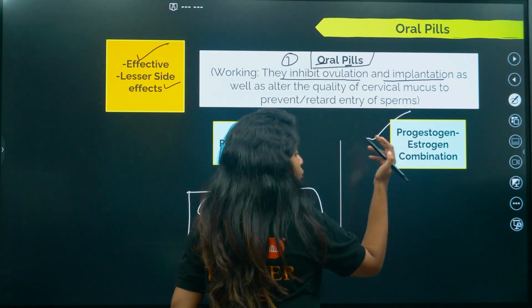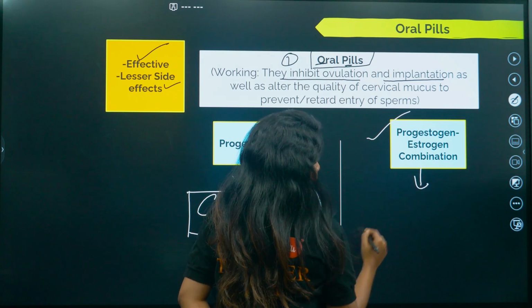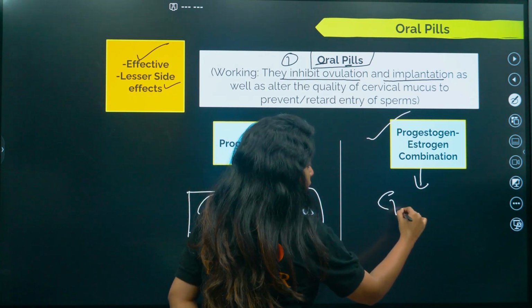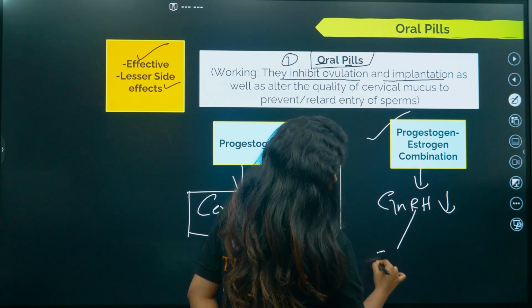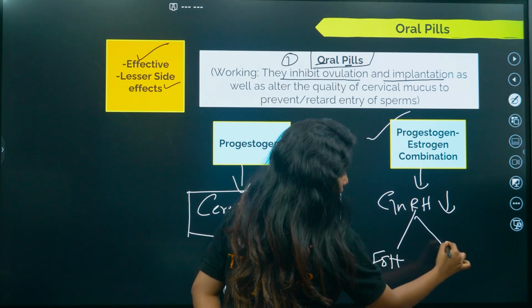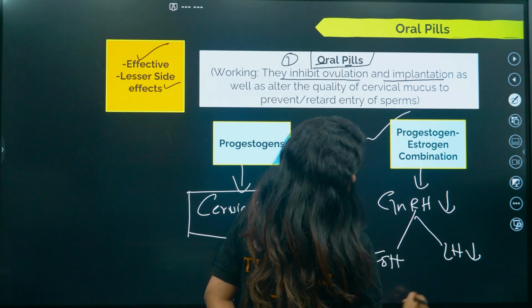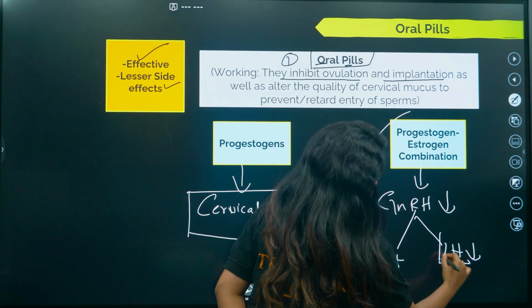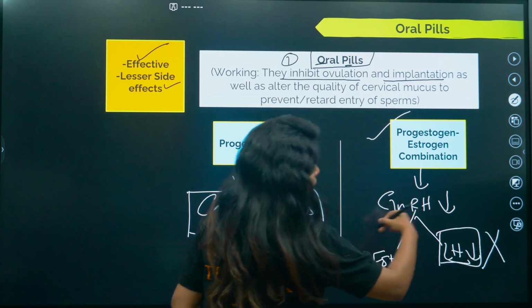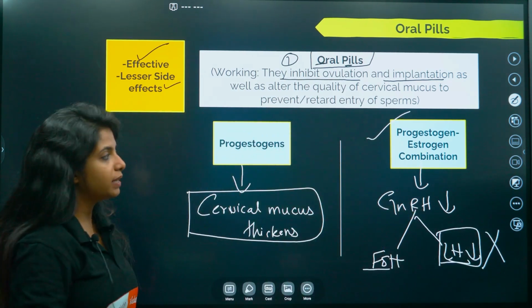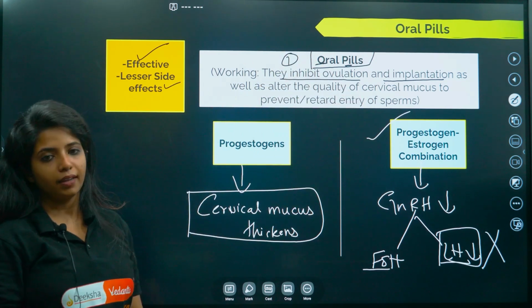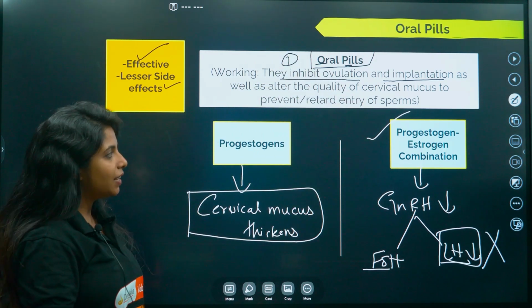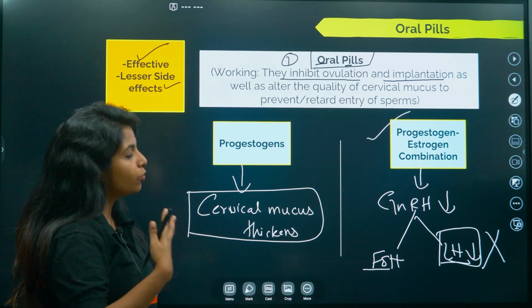So basically when both of them come together, they give a negative feedback to GnRH, remember? Now GnRH is less, FSH and LH will also be less. If FSH and LH are less, ovulation won't be happening. So basically this is how the combination of the oral pills will be working. And when should a person take the oral pill?